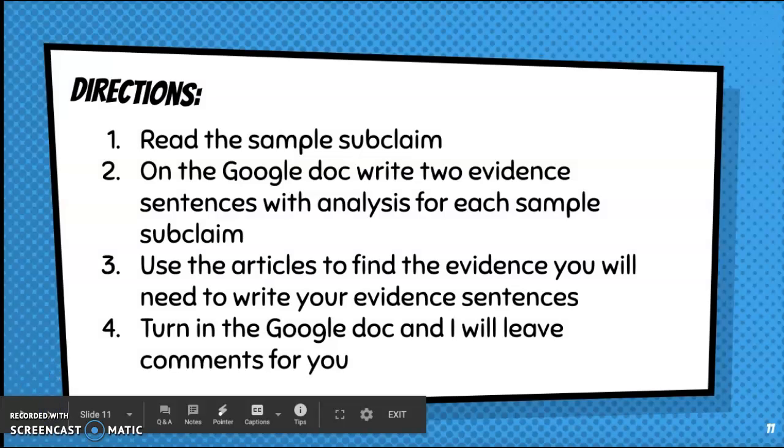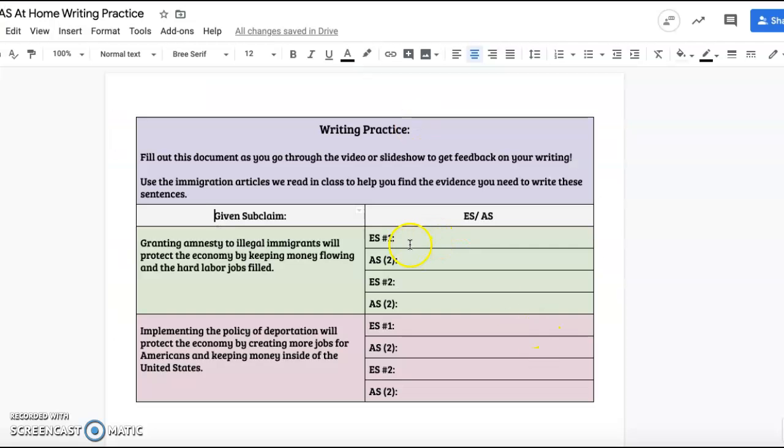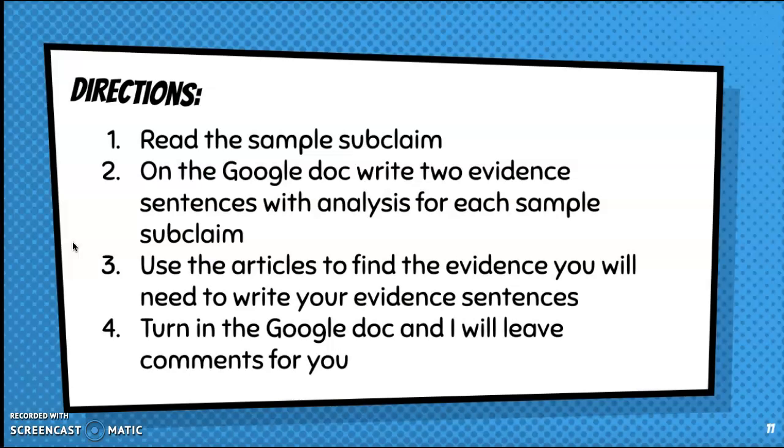Alrighty guys, what we're going to do at this point, you're going to read the sample subclaim that I pull up on the slides in a second. On the Google Doc that we've already talked about, you will be writing 2 evidence sentences with analysis for each sample subclaim, right? And there are spaces for you to do that. You'll write an evidence sentence, 2 analysis sentences, an evidence sentence, 2 analysis sentences. You are going to use the articles to find the evidence, right? So we should already have some things highlighted. Shouldn't be that hard to find the evidence. And then you're going to turn in the Google Doc once the whole thing's over. And you can go ahead, do that, and we'll leave feedback for you to make sure you're doing it correctly.